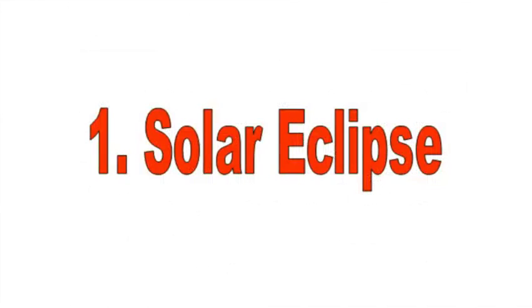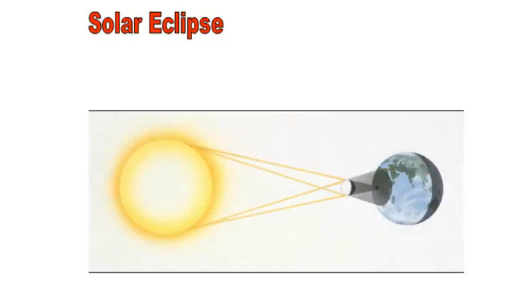So a solar eclipse is when the sun is being blocked. Solar means sun and eclipse means blocked. So during a solar eclipse, the sun is being blocked by the moon. When this occurs, because the sun is much bigger than the moon, it is only going to be a full solar eclipse in a small area. And notice that this giant area is going to have a partial eclipse. So because the sun is much larger, this little location will have a total solar eclipse, and this whole location here will have a partial eclipse.